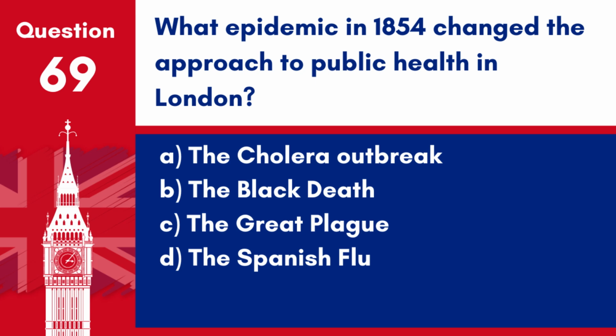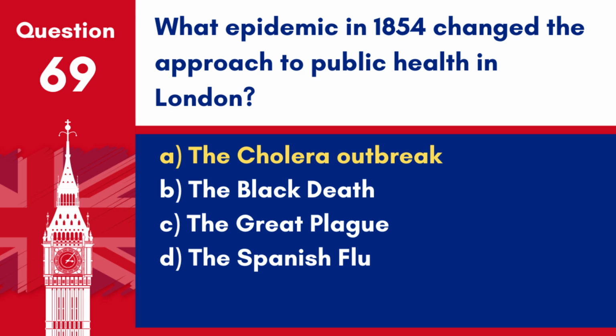A. The cholera outbreak. B. The Black Death. C. The Great Plague. D. The Spanish flu. Answer: A. The cholera outbreak. The cholera epidemic of 1854 in London significantly changed public health approaches, particularly with John Snow's identification of contaminated water as its source.